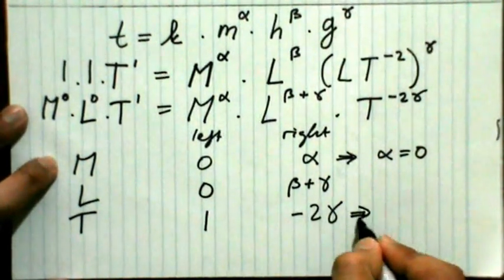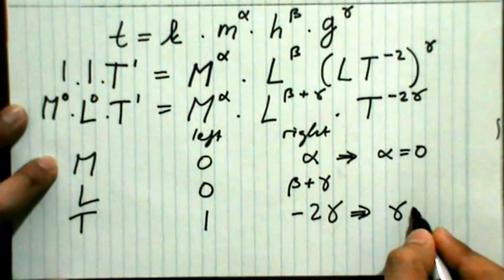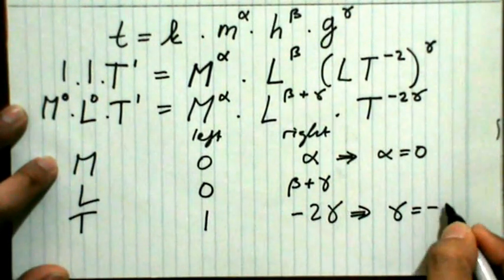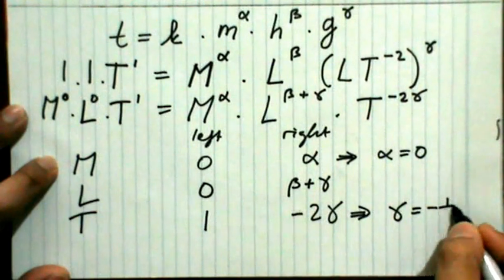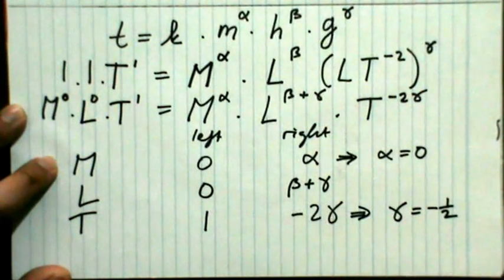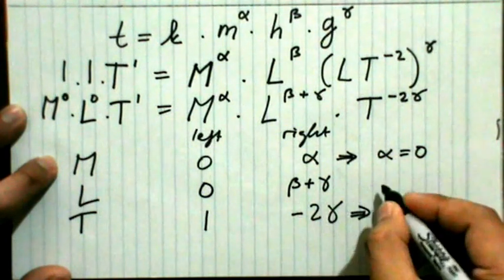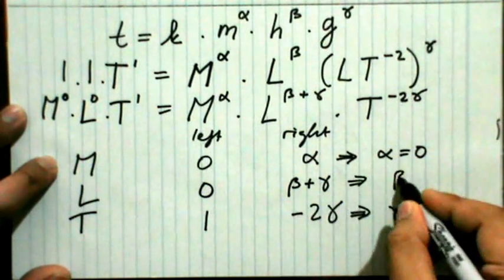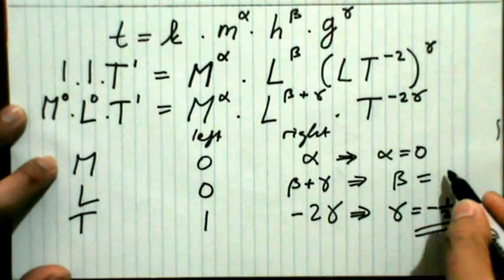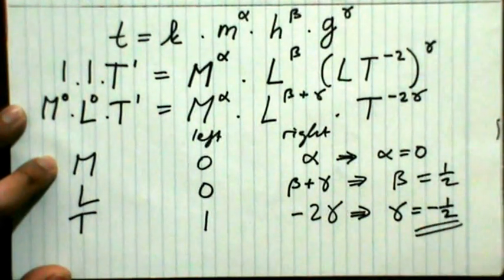From here we get the value of gamma, and it's minus 1/2. And from this value we can find the value of beta, so beta here is 1/2.